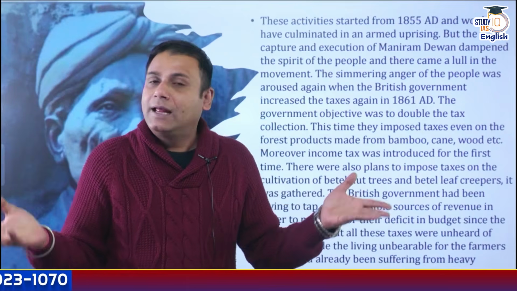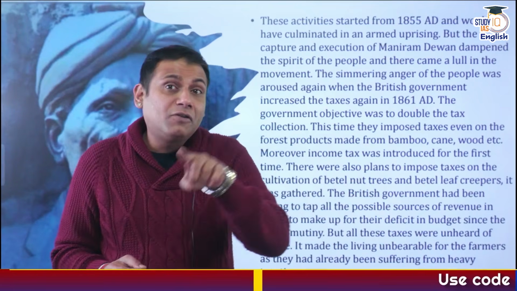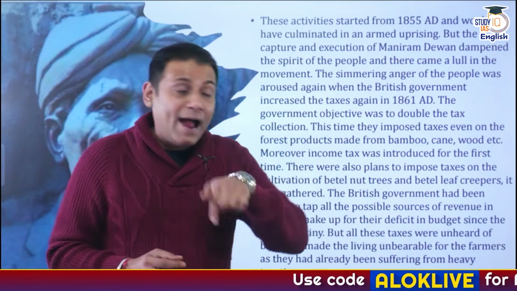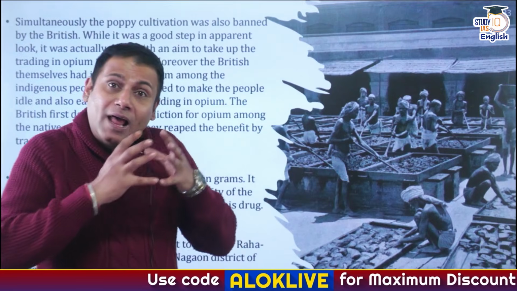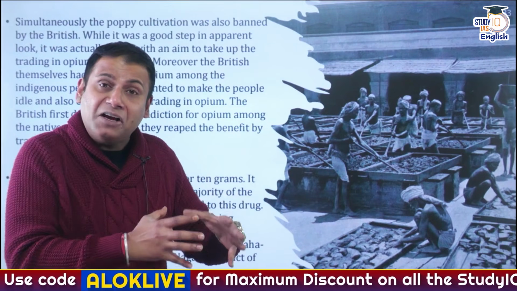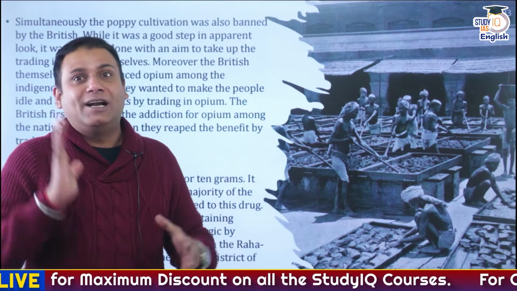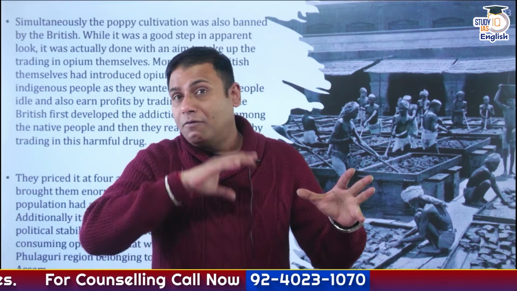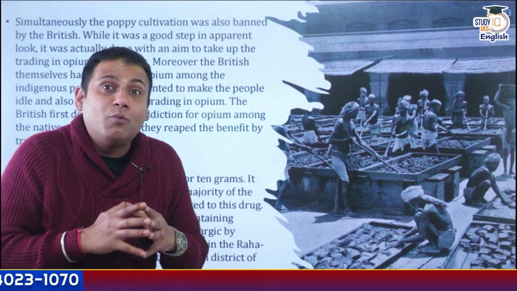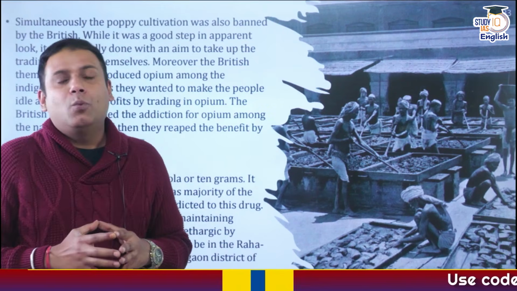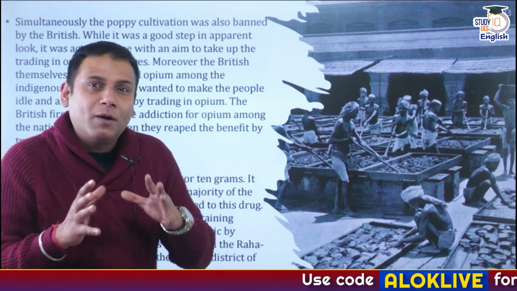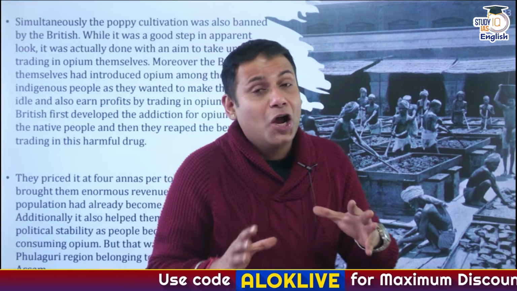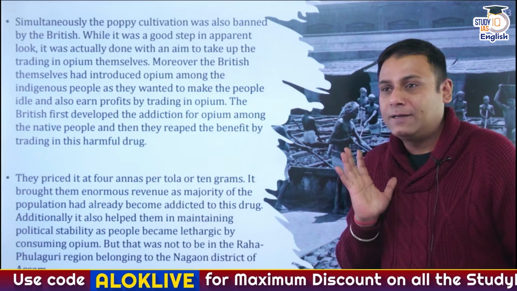Although it was a good step that they stopped the opium cultivation, this was not for the welfare of the people. In fact, the Britishers wanted to monopolize opium cultivation and take it into their own hands. Britishers had a very different strategy in the region of Raha Phulaguri: we will take the monopoly of opium cultivation, and we will try to addict the people of this region with opium. But there were many middle class educated intelligentsia who knew this strategy of the Britishers.